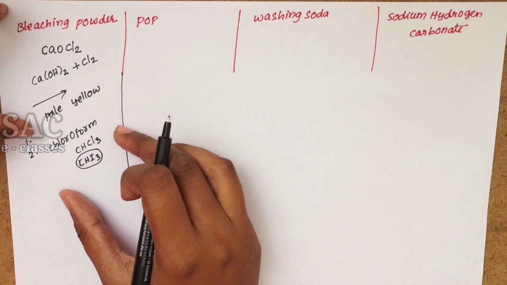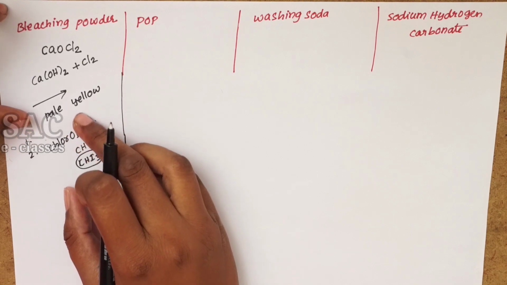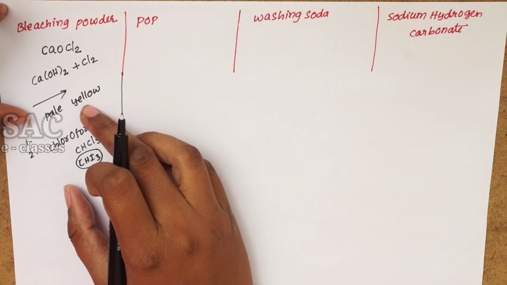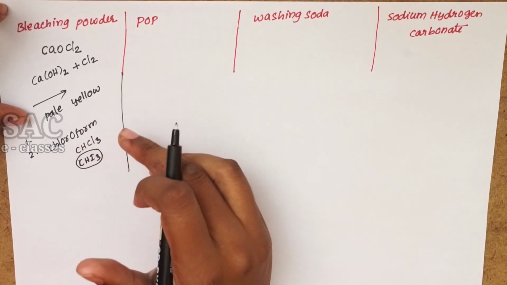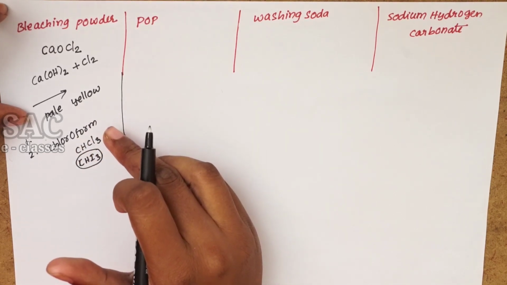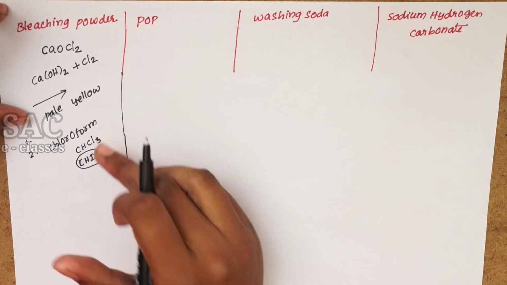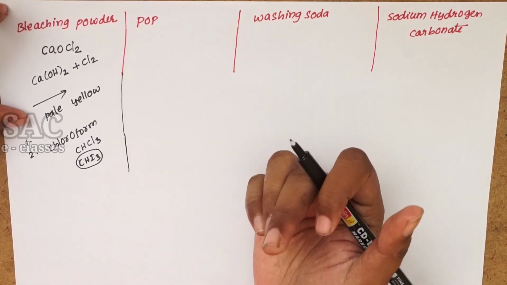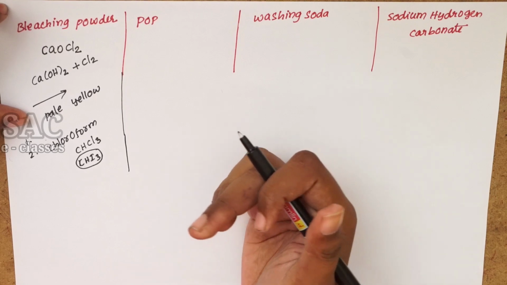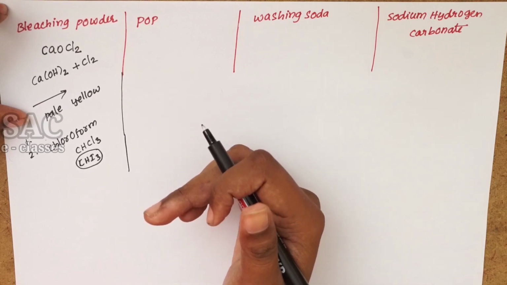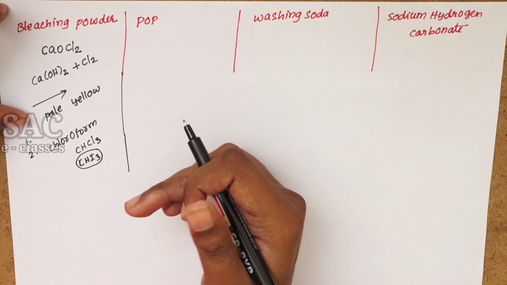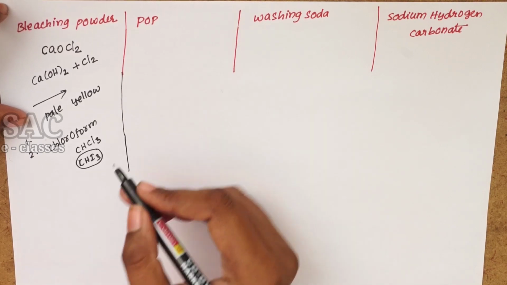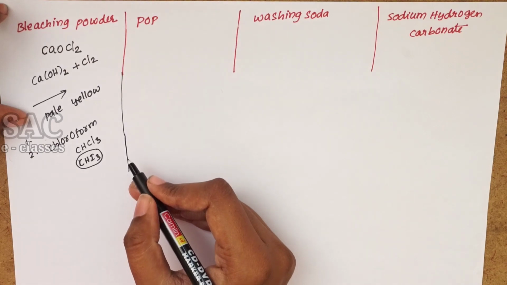The first usage is that it is used to disinfect drinking water with the process of chlorination. The second one is that we can manufacture chloroform from bleaching powder. The third one is that it is used as an oxidizing agent in industries for manufacturing purposes, and it is used as a cleaning reagent also.